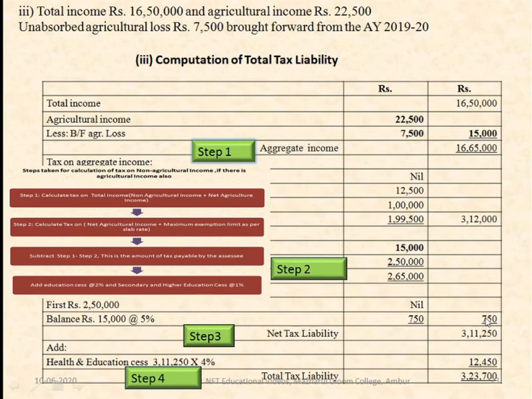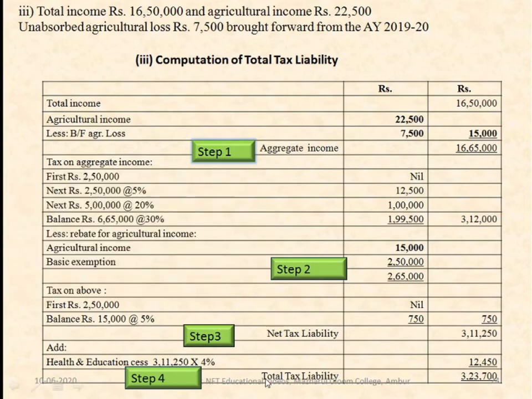Then after calculating the net tax liability, you have to add the health and education cess, that is 3,11,250 into 4%. This 3,11,250 is the net tax liability, into 4%, gives you 12,450. If you add these two, you get the total tax liability. I hope you can understand this.